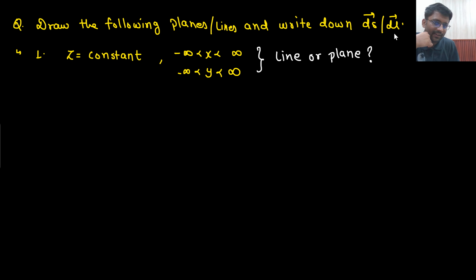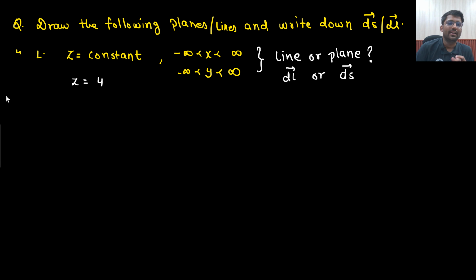If it is a line, then you write down the dl vector, and if it is a plane, then you write down the ds vector. This is the question. X is going from minus infinity to infinity, y can take any value, but z is a constant value. Let's just say z equals 4. So is it representing a line or a plane? If it is a line, write down the dl vector. If it is a plane, write down the ds vector. This is the question that I am asking you.